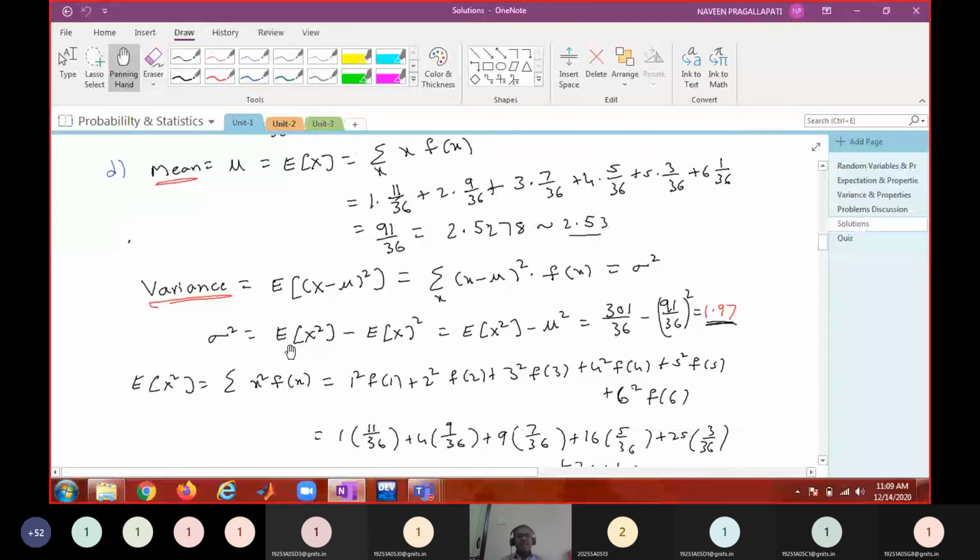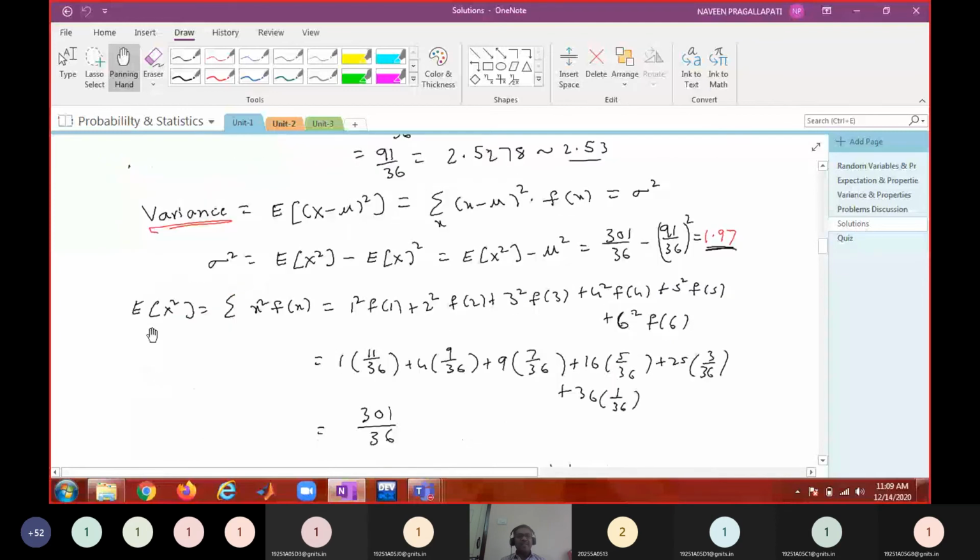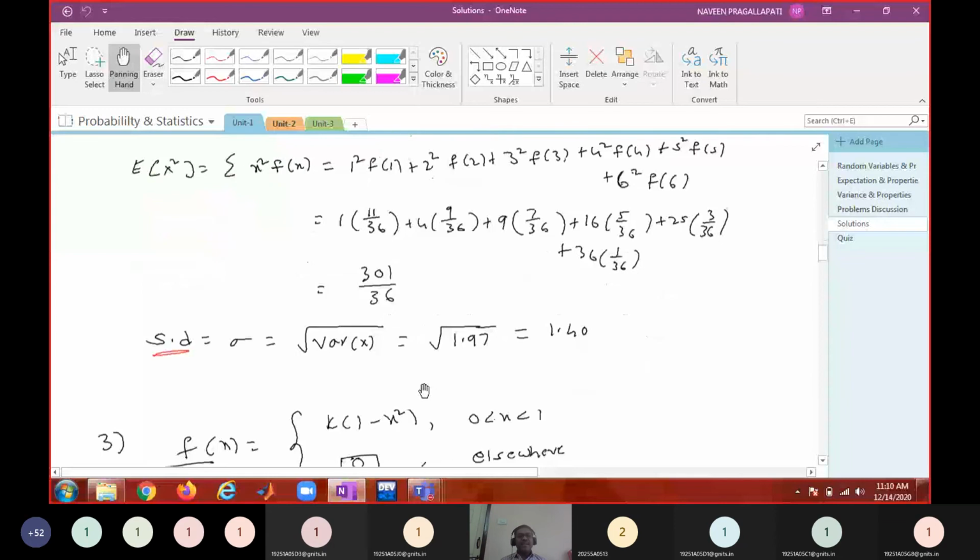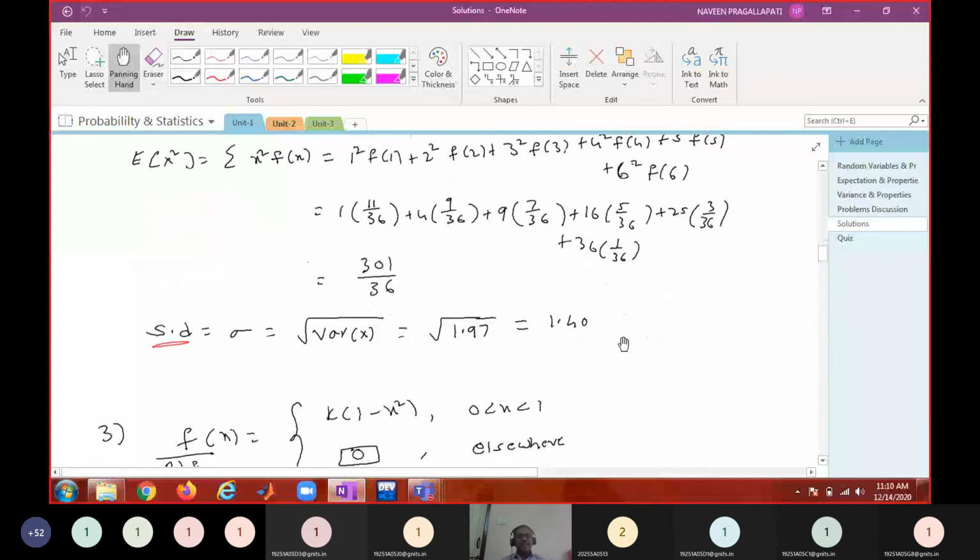E of x square minus E of x whole square. How is E of x square defined? Summation x square into the mass function f of x: 1 square into f of 1 plus 2 square into f of 2 plus, and so on. Again, simply substitute the values and use your calculator to get this value. Standard deviation means the positive square root of the variance.